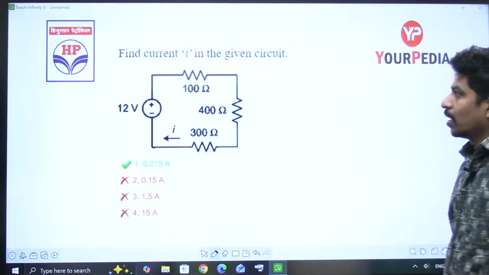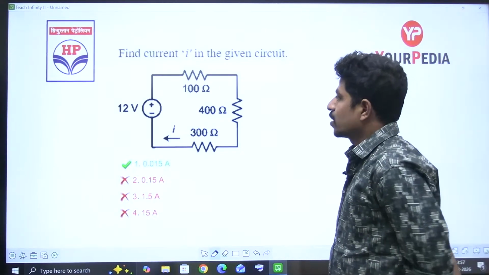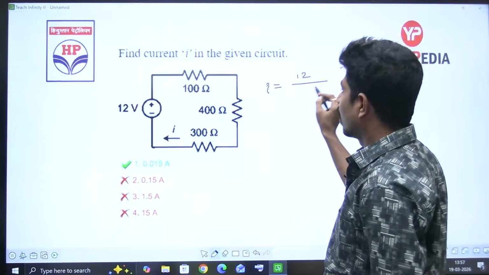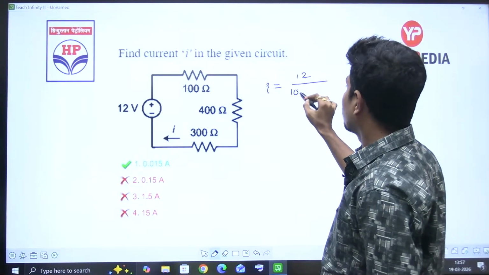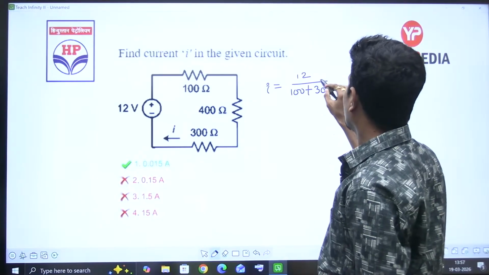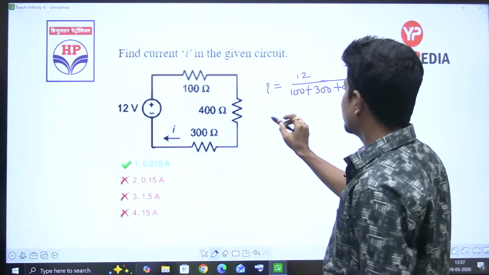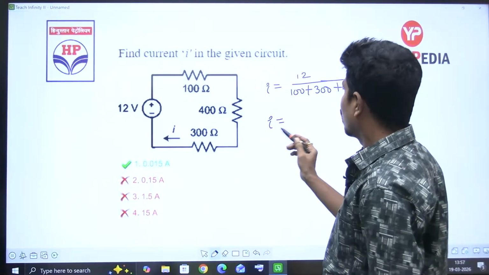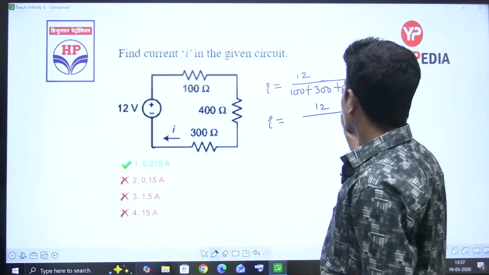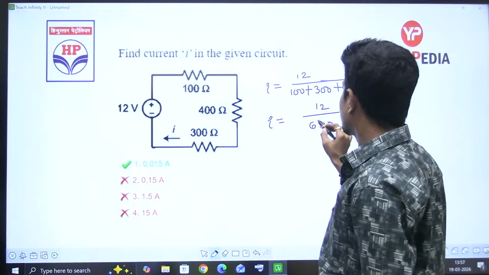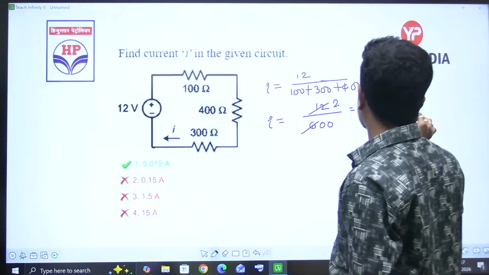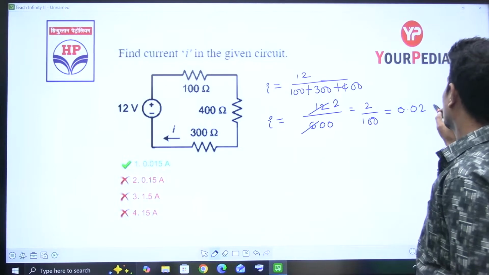Next, find current I in the given circuit. I is equal to 12 divided by 100 plus 300 plus 400. All are in series: 100, 200, 100, 300, 400. 12 divided by 600 gives 0.02 amperes.